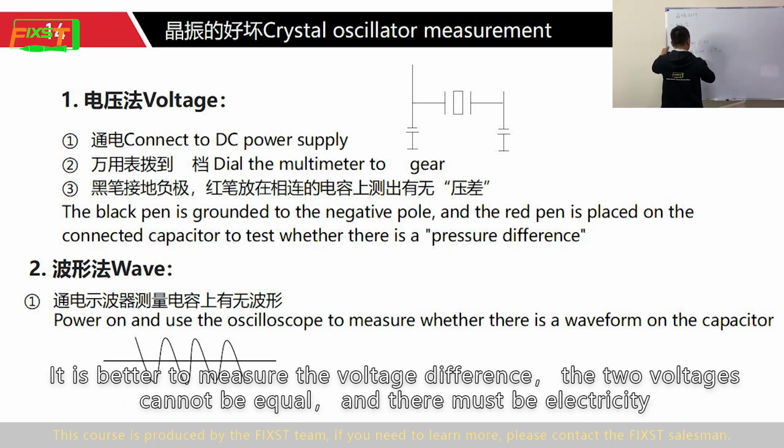It is better to measure the voltage difference. The 2 voltages cannot be equal, and there must be electricity.